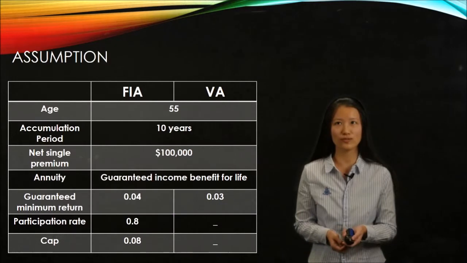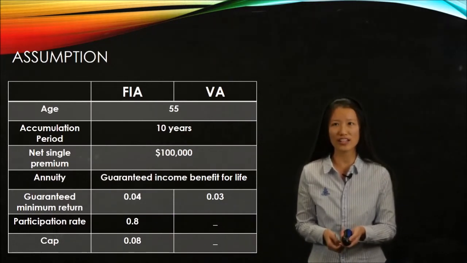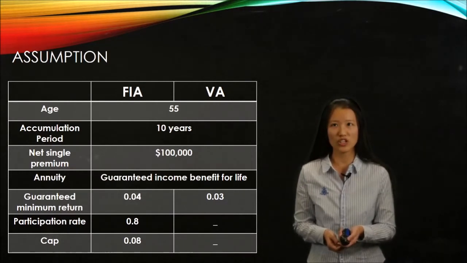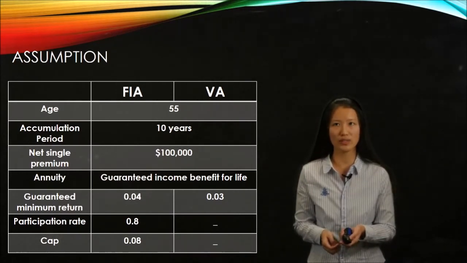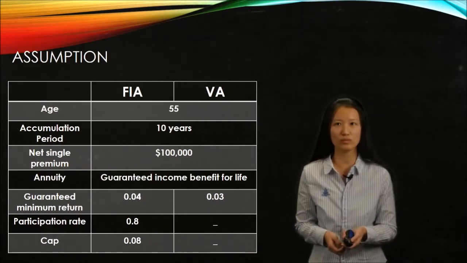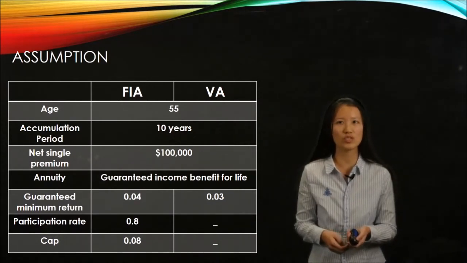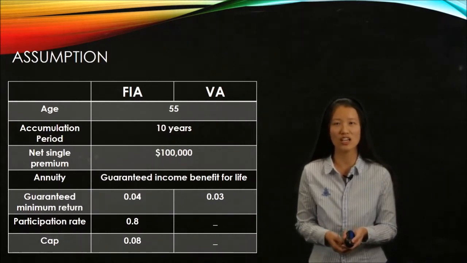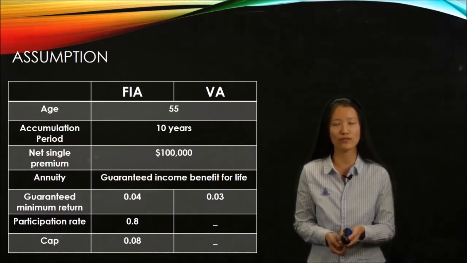What we did is that, first of all, we assume some factors like age, accumulation period, and net single premium will all be the same for both of the annuities, and they both have the guaranteed income benefit for life. A difference is that the guaranteed minimum return will be 0.04 for fixed index annuity, 0.03 for variable annuity, and some specifications like participation rate and caps for fixed index annuity, but not for variable annuity.